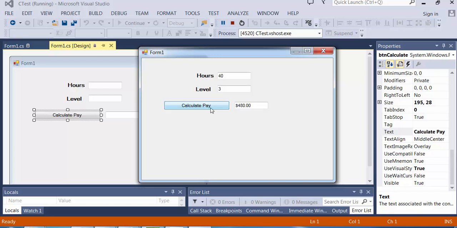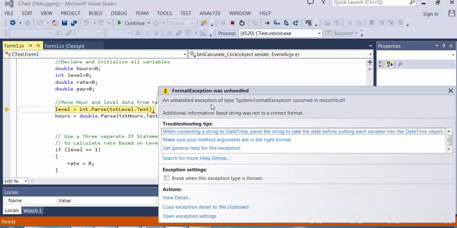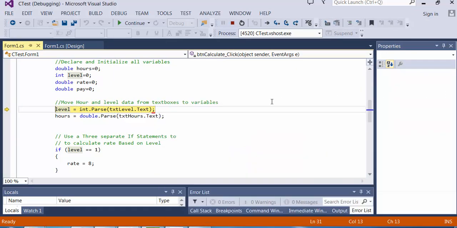I'm thinking, wow, what could be better? But watch this. Let's say somebody makes a mistake. Maybe they just forget to put in level. I hit calculate pay. Boom. My program crashes. Typically, where your program will crash is when it's trying to take data from a text box and put it into a variable.